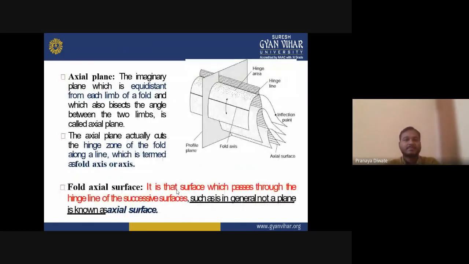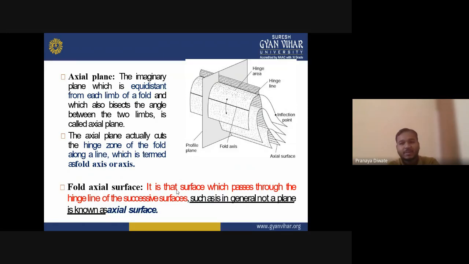Axial plane: an imaginary plane which is equidistant from each limb of the fold and which also bisects the angle between the two limbs is called the axial plane. Axial plane is nothing but the imaginary plane which is equidistant from each limb of the fold and which bisects the angle between the two limbs.